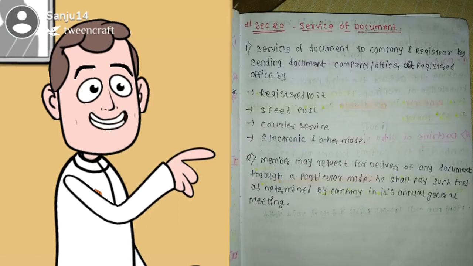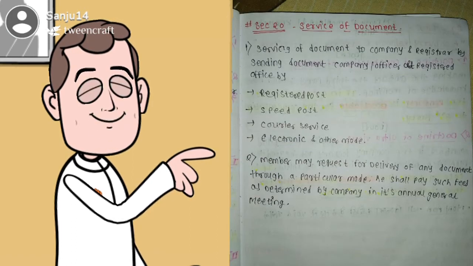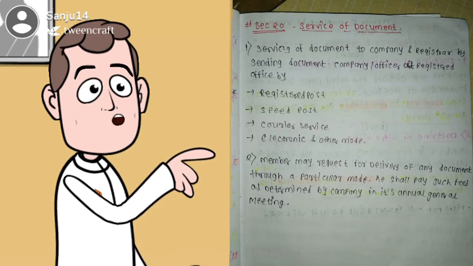Section 20. Service of document. First, serving of a document to the company and registrar by sending the document to the company officer at the registered office by registered post, speed post, courier service and electronic and other modes. And second, a member may request delivery of any document through a particular mode. He shall pay such fees as determined by the company in its annual general meeting.